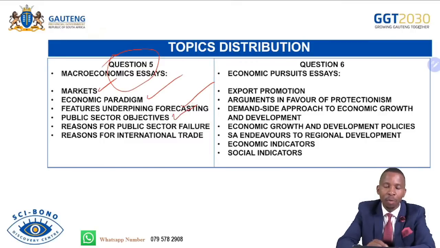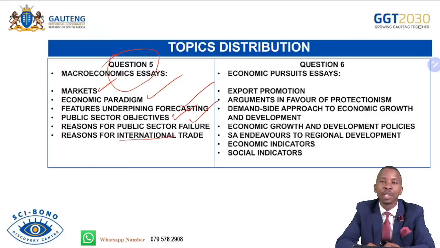You have public sector objectives, which is under public sector as a topic. You have reasons for public sector failure, which is also under public sector as a topic. And then we have reasons for foreign or international trade. Remember, these ones are differentiated into demand reasons and supply reasons.